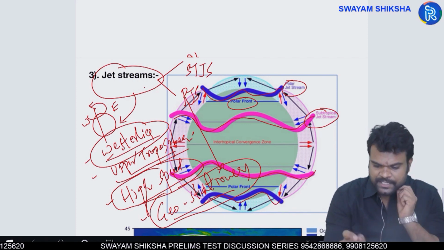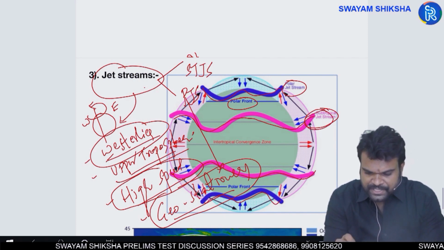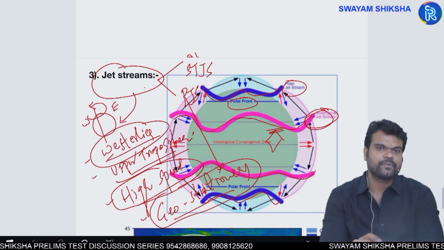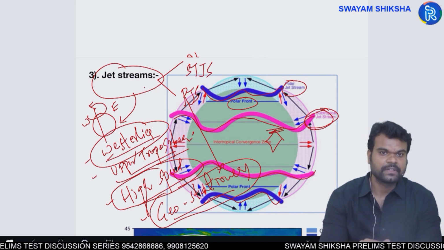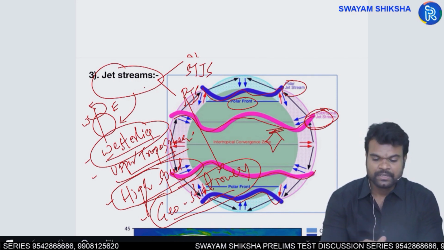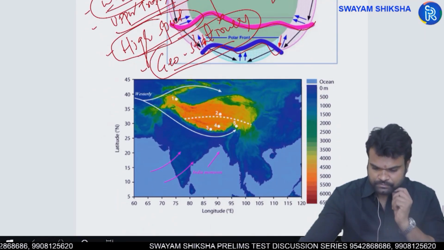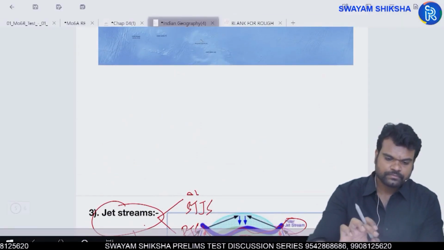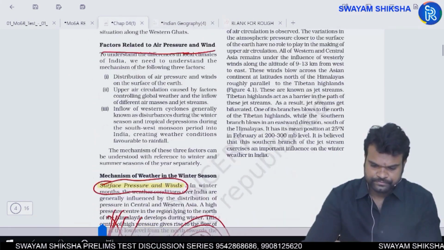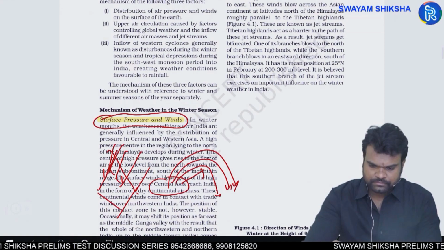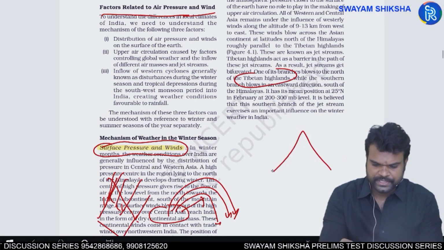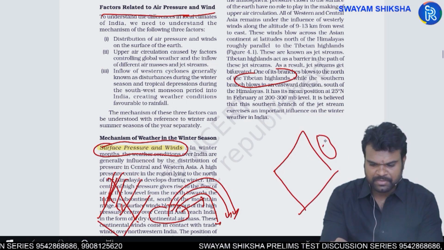Especially the subtropical jet stream of the northern hemisphere plays a crucial role as far as Indian monsoonal rainfall or Indian climatic conditions are concerned. Why? Because after all, India is located in the northern hemisphere. Now, you have the Tibetan Plateau region. This is India. Here you have the Tibetan Plateau region.